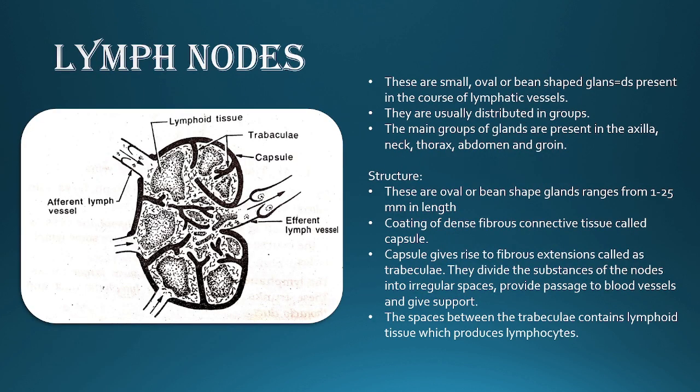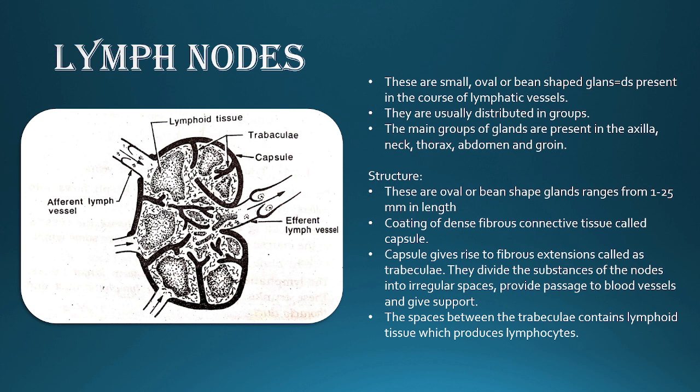Now we will see what a lymph node is, which are present in the course of lymphatic vessels in groups. So what are these lymph nodes? These are small oval or bean shaped glands present in the course of lymphatic vessels. They are usually distributed in groups.